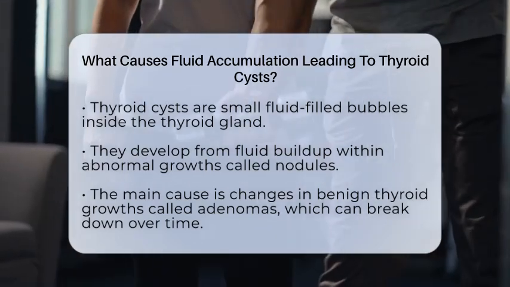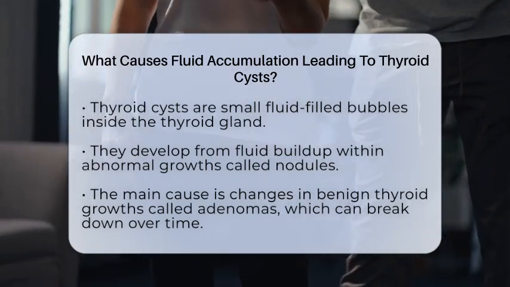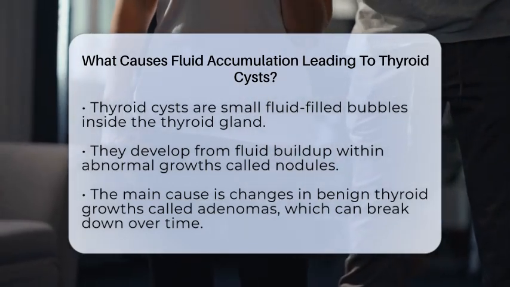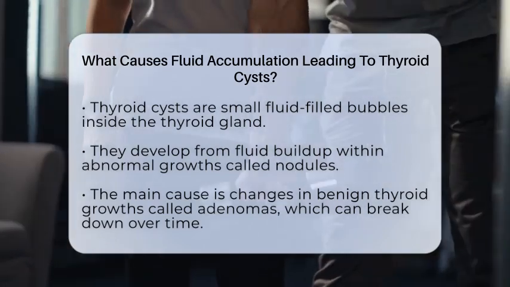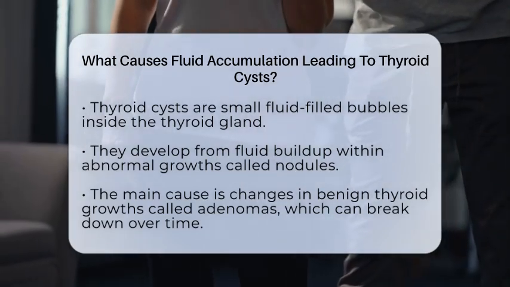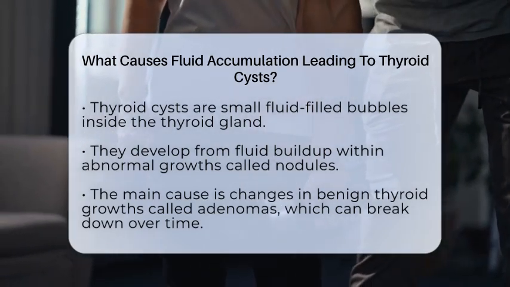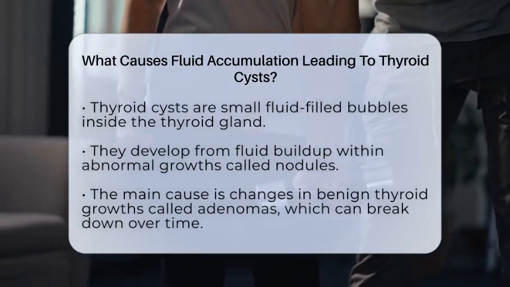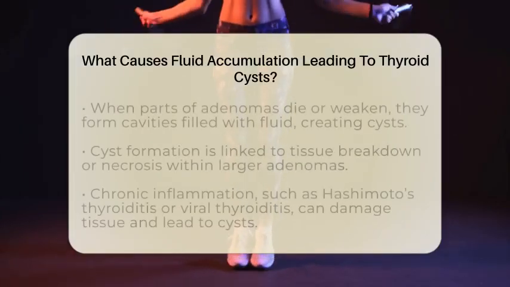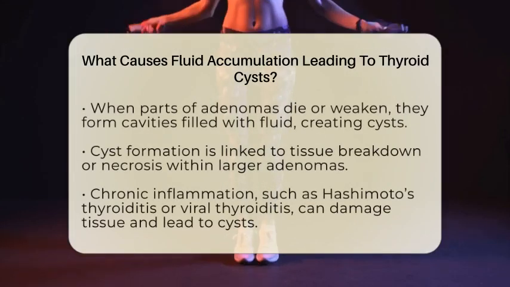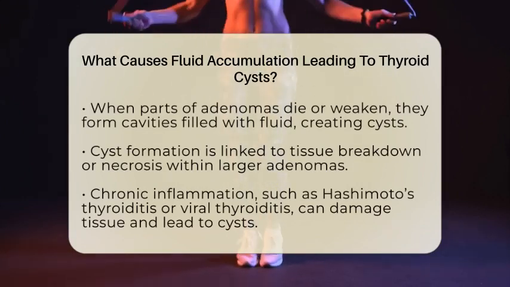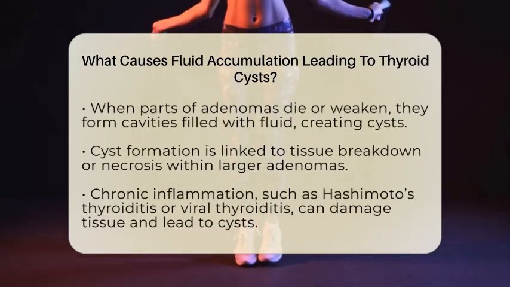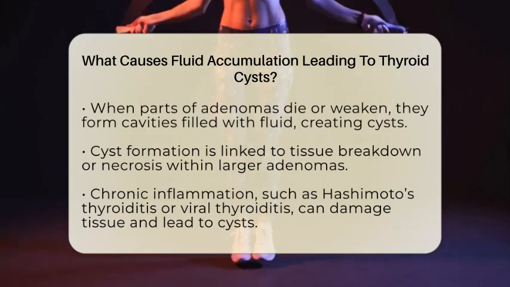When parts of these adenomas start to die or weaken, they can create small cavities filled with fluid, turning into cysts. Several factors influence how these cysts form. One key factor is the presence of thyroid adenomas themselves. While we don't fully understand why adenomas develop, they are common benign growths. As they grow larger, some areas may undergo cystic degeneration, which means they change from solid tissue into fluid-filled spaces. This process is often linked to tissue breakdown or necrosis, which is cell death caused by damage or degeneration within the nodule.